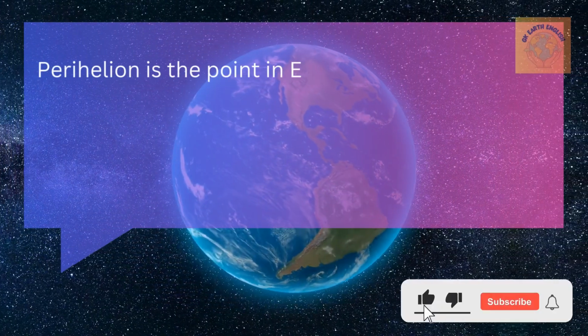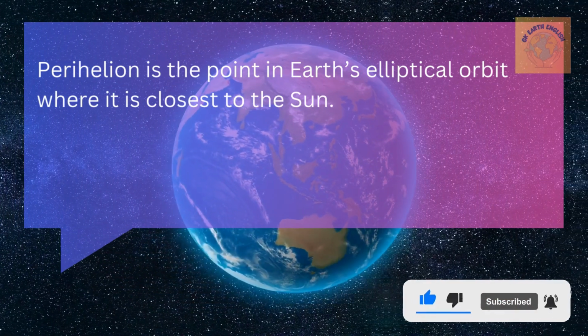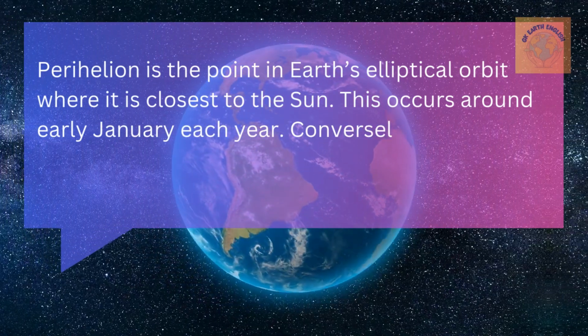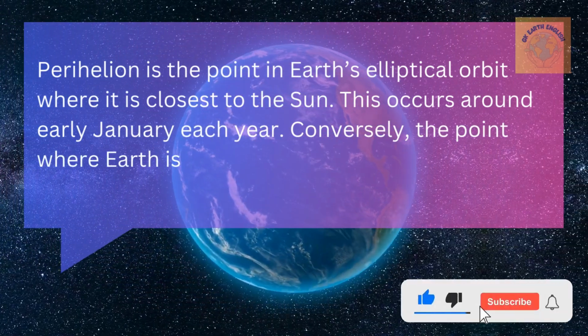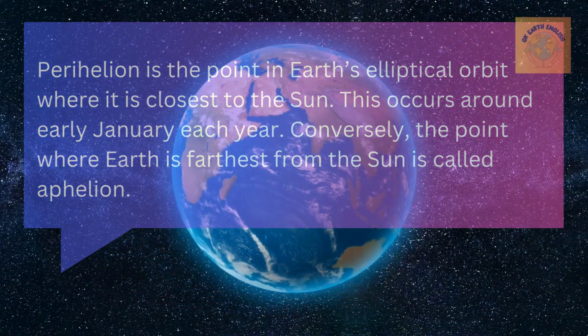Perihelion is the point in Earth's elliptical orbit where it is closest to the sun. This occurs around early January each year. Conversely, the point where Earth is farthest from the sun is called aphelion.